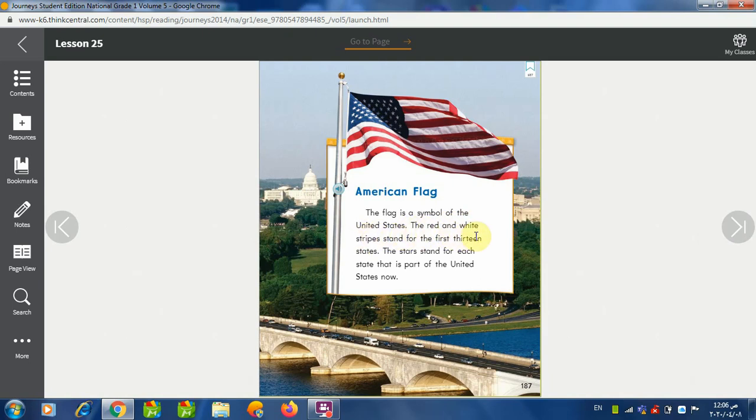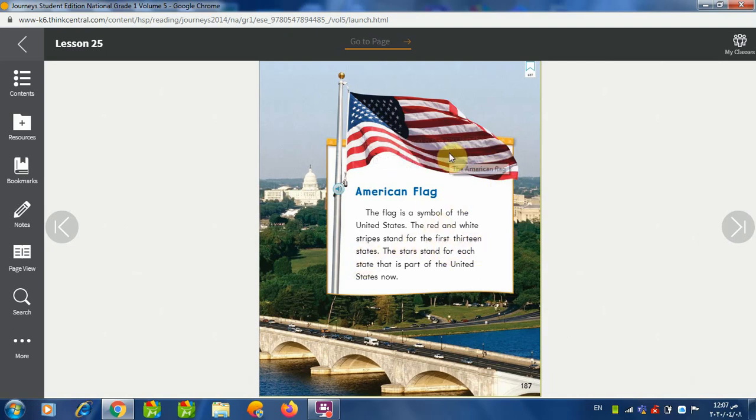The red and white stripes stand for the first 13 states. The star stands for each state that is part of the United States. Now we know the story behind the colors and the stripes and the stars. Let's read them again. The red and white stripes, what do they stand for? They stand for the first 13 states.